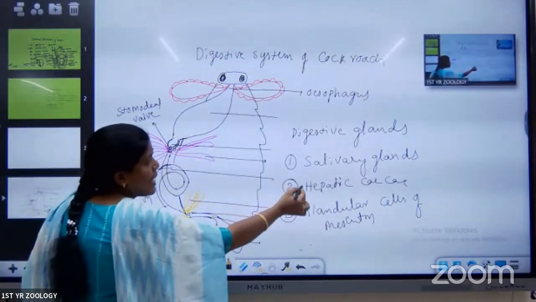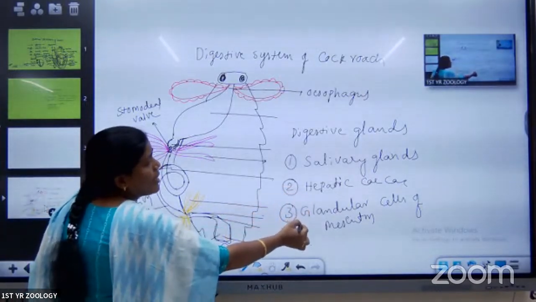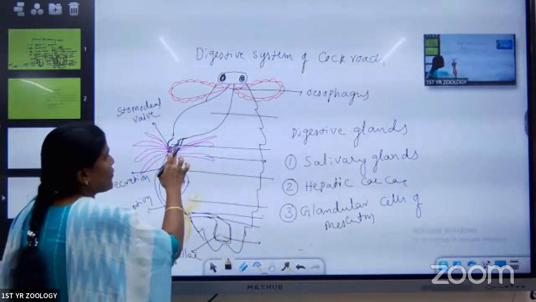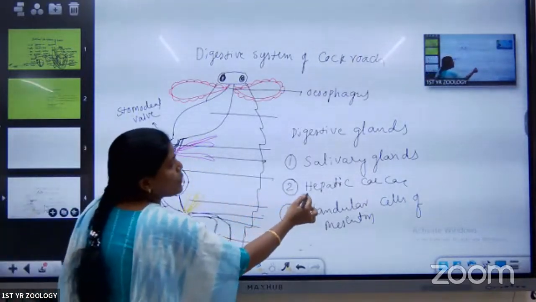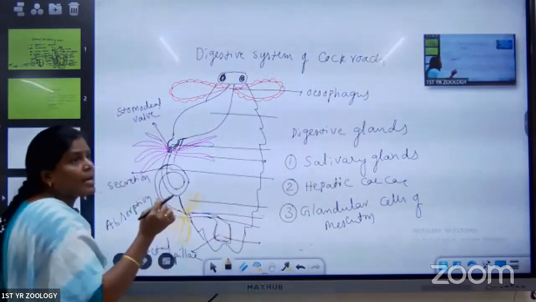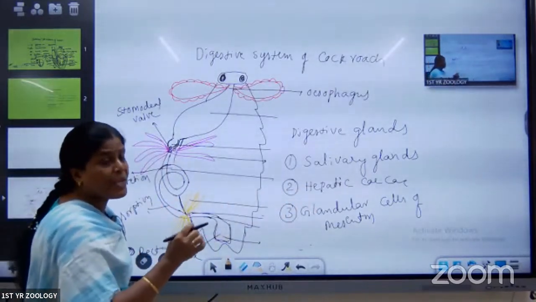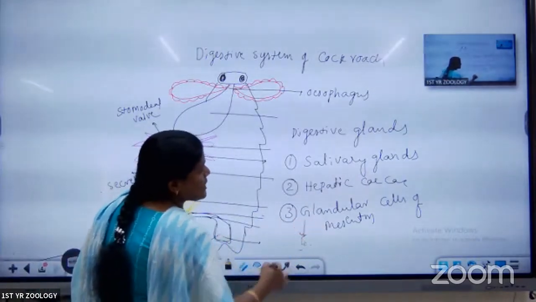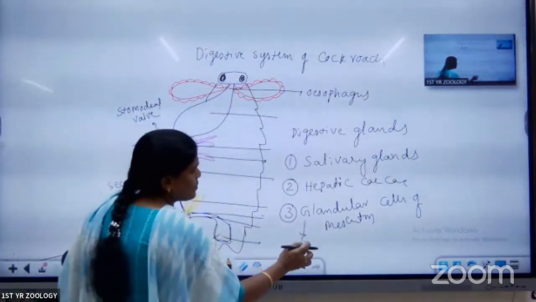First, I explain the hepatic caeca and the glandular cells of the mesenteron. First, hepatic caeca: these are finger-like structures. They produce a number of enzymes that are helpful for digestion. Next are the glandular cells of the mesenteron. They secrete enzymes.